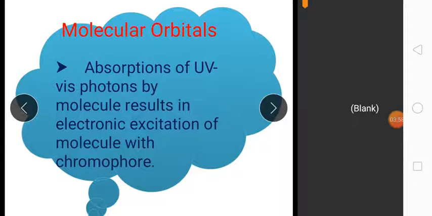The lowest energy transition is that between the highest occupied molecular orbital and the lowest unoccupied molecular orbital in the ground state. The absorption of electromagnetic radiation excites an electron to the LUMO and creates an excited state in the molecular orbital.